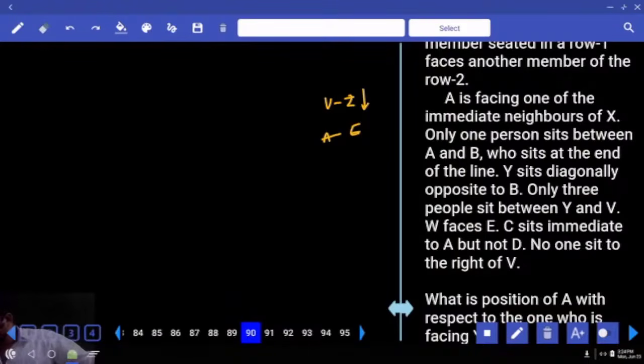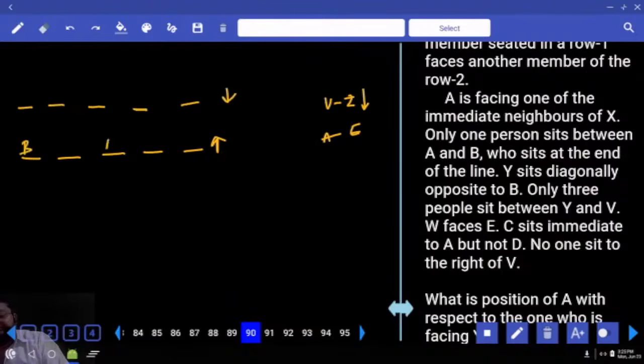Only one person sits between A and B. B sits at one of the ends of the lines. 1, 2, 3, 4, 5 north. 1, 2, 3, 4, 5 south. Okay? B sits at one of the extreme ends of the lines. Only one person sits between B and A. A is facing one of the immediate neighbors of X. Right? Then, this is a possibility. If I don't get the answer, I still have another possibility. I'll go for B in the extreme right end.